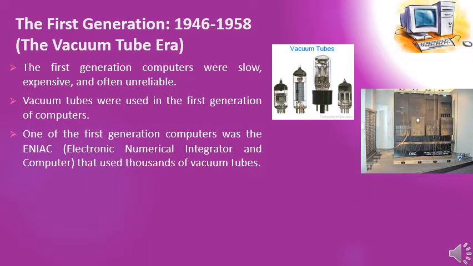One of the first generation computers was the ENIAC. ENIAC stands for Electronic Numerical Integrator and Computer, that used thousands of vacuum tubes. So if you see, it occupies a lot of space and produces a lot of heat, and of course it would require a lot of power.